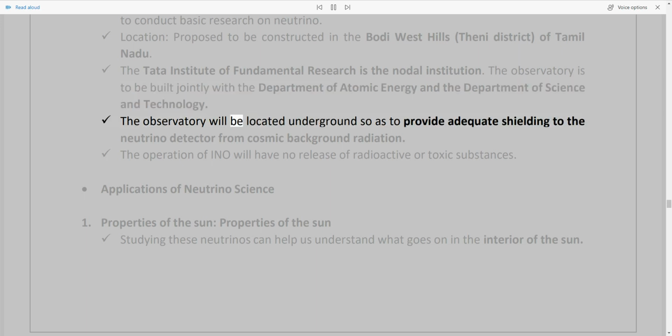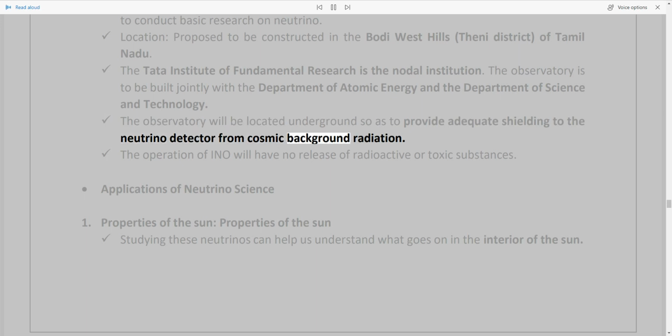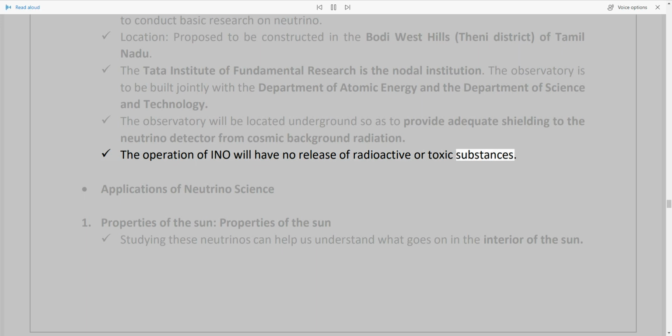The observatory will be located underground so as to provide adequate shielding to the neutrino detector from cosmic background radiation. The operation of INO will have no release of radioactive or toxic substances.